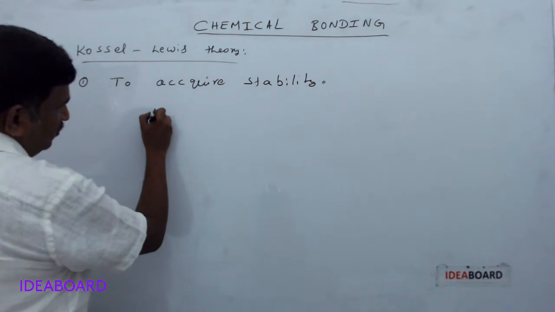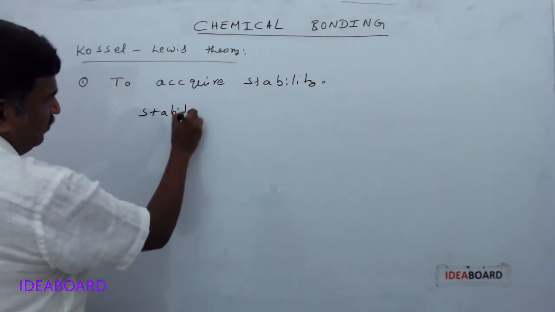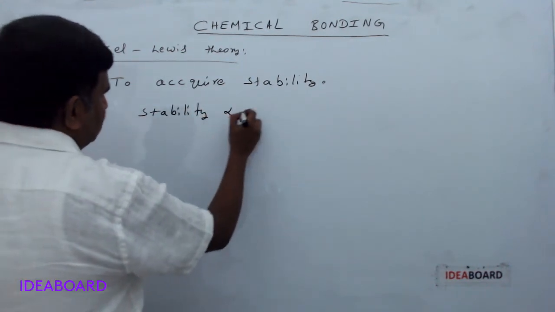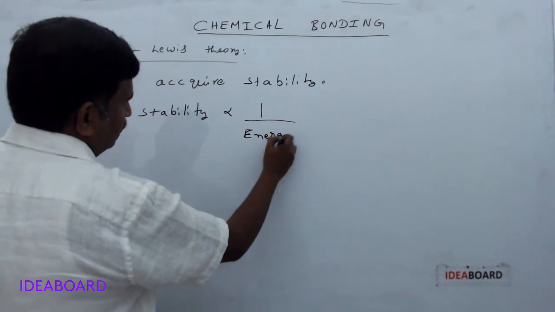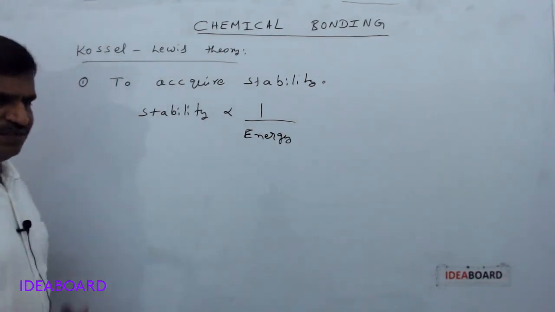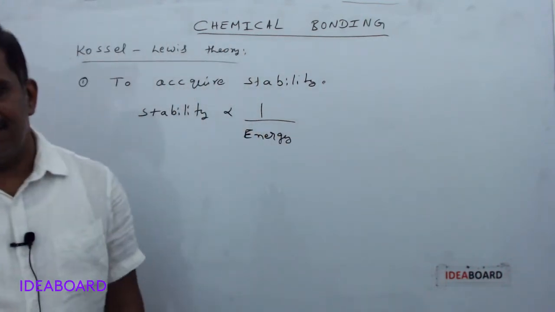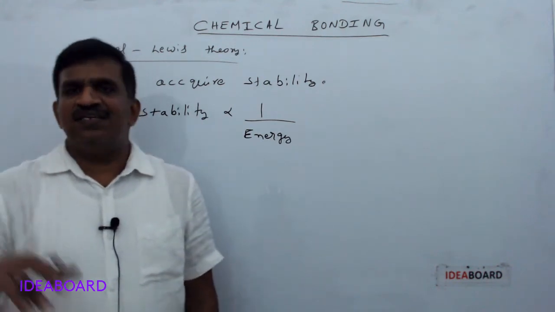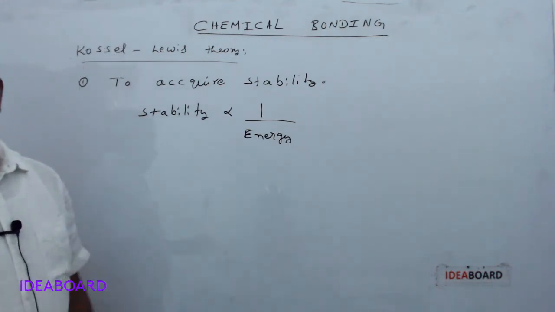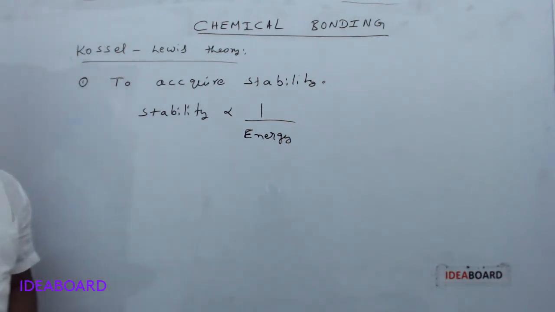Here, the stability factor is inversely proportional to energy. Atoms have high energy, and because of their high energy they are unstable, so they lose energy by chemical bond formation and become more stable.